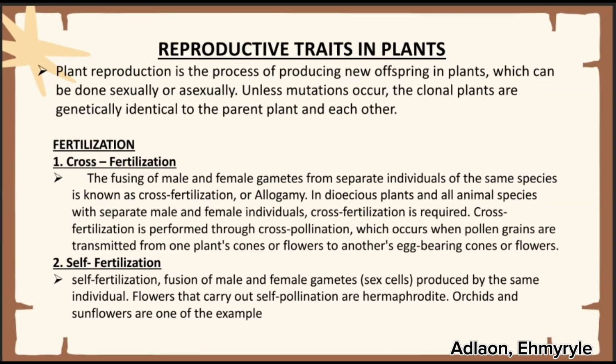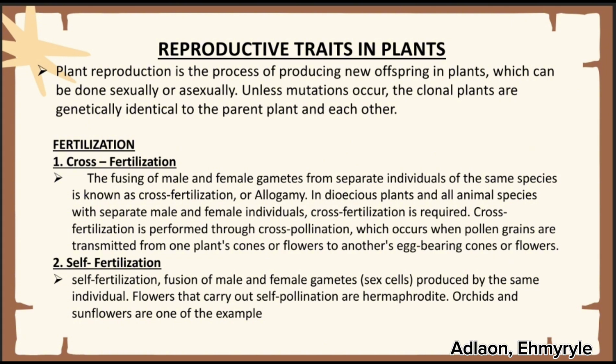Reproductive traits in plants. Plant reproduction is the process of producing new offspring in plants, which can be done sexually or asexually. Unless mutations occur, the clonal plants are genetically identical to the parent plant and each other. There are two types of fertilization. First, cross-fertilization.